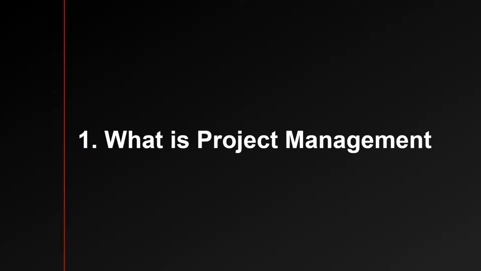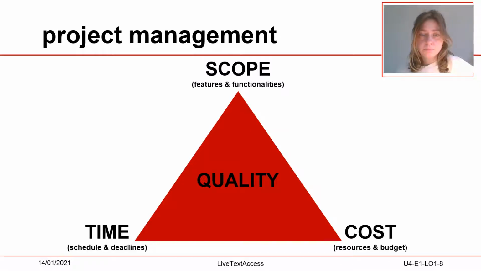First of all, a short summary of project management in general. This pyramid shows what project management has to consider. The scope at the top of the pyramid means the extent of a work. Features and functionalities relate to the goal of a project, whereby the goal plays here a subordinate role. The scope is more important.